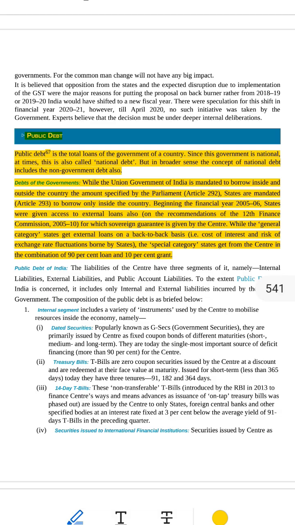Absolutely. Let's go step by step, line by line, and explain everything about this topic in the most simple, easy and clear way, like you're learning it for the very first time. Let's begin. Topic: public debt, national debt.